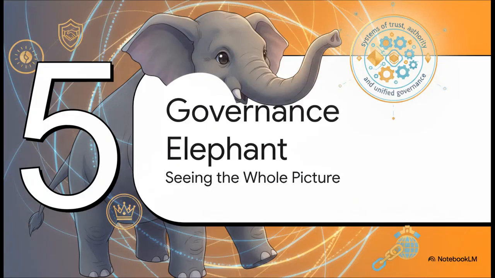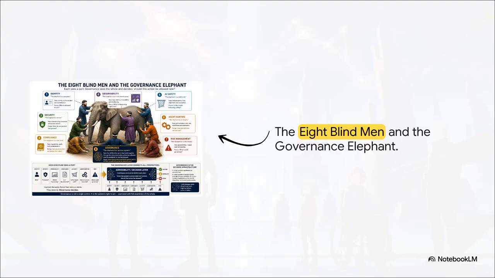Let's move to part 5, the governance elephant, seeing the whole picture. To truly see how all these seemingly isolated systems finally connect, we have to look at a core metaphor, the 8 blind men and the governance elephant. You know the old parable, right? The blind men touch different parts of an elephant and think they're feeling a wall, a spear, or a snake. Well, our different digital disciplines are doing the exact same thing. They only see isolated pieces of systemic trust.